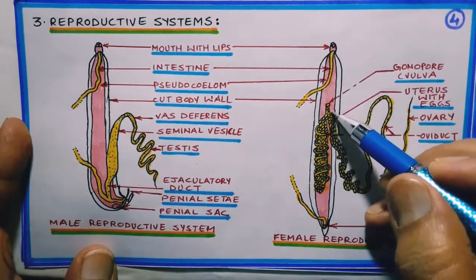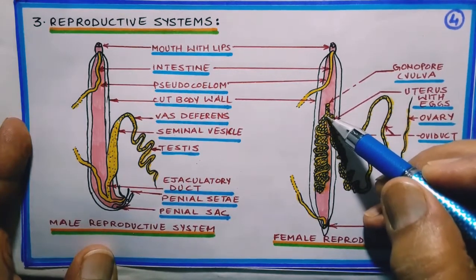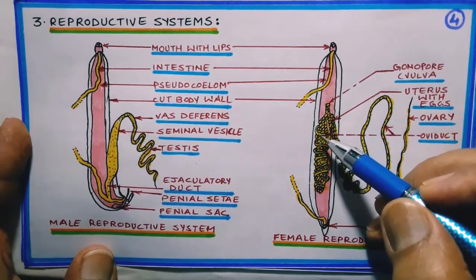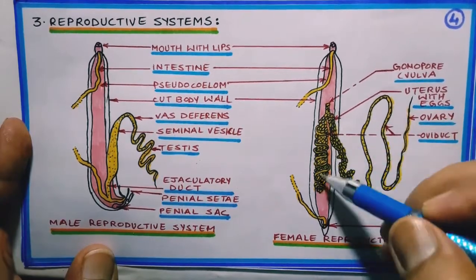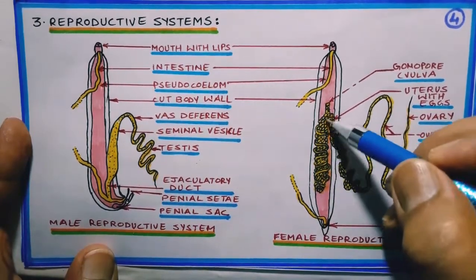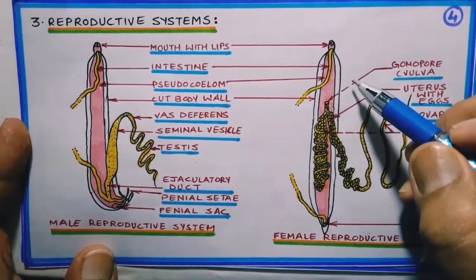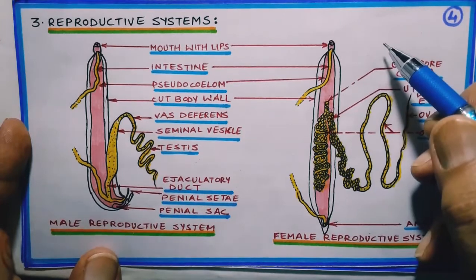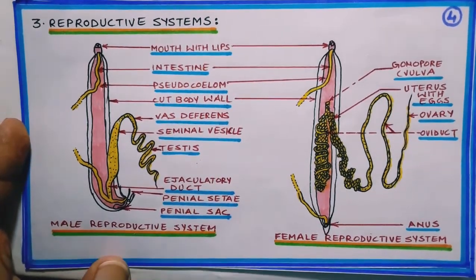Oviduct as well as proximal end of uterus. The eggs which are present here are fertilized through this aperture by sperms which enter from here, and then fertilized eggs are present in uterus, which are liberated daily in the intestine of human being. So this is the reproductive system of